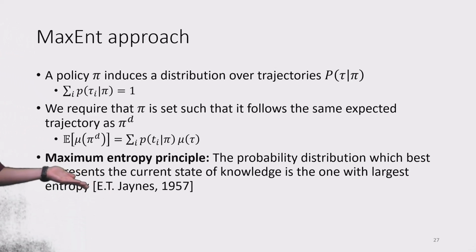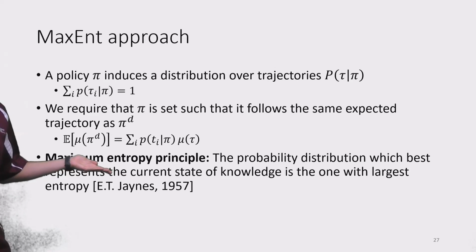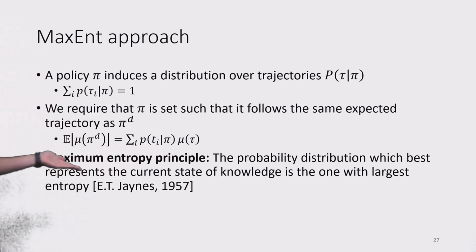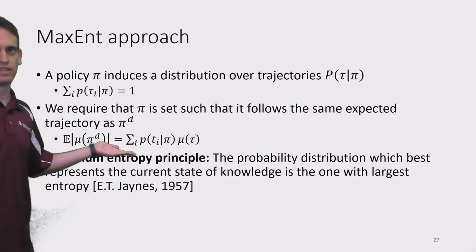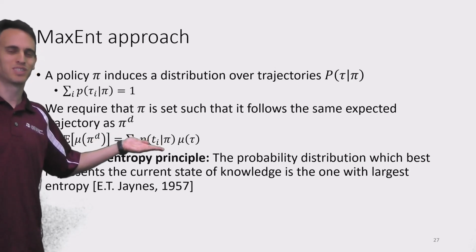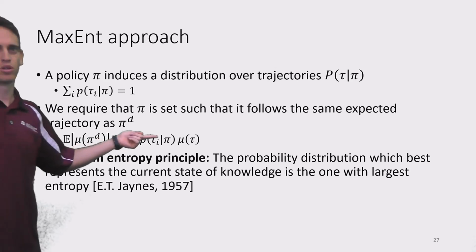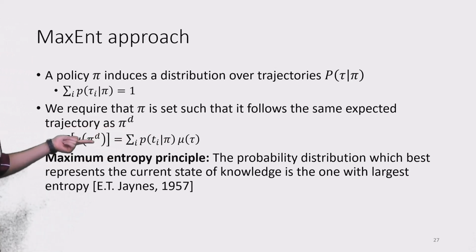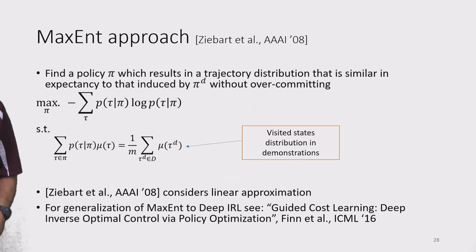And we're going to use the maximum entropy principle, where we're trying to return the probability distribution which best represents the current state of knowledge and is the one with the largest entropy. Actually, the principle states that the one that represents the knowledge the best is the one with the largest entropy, and indeed we'll try to converge on a policy that results in the same distribution while retaining the maximum entropy during training, right? While we train.